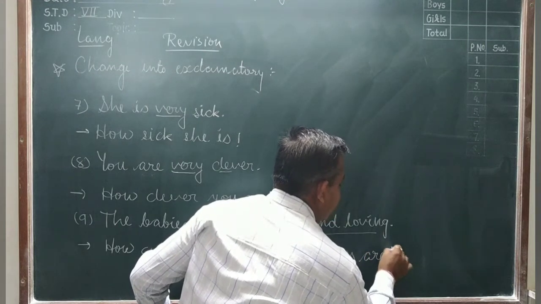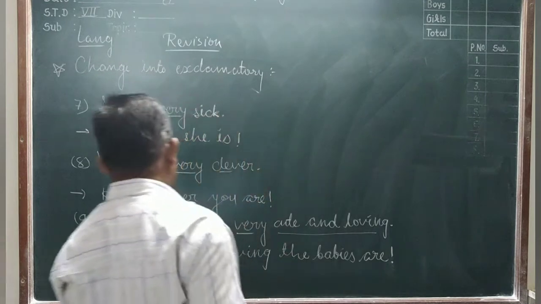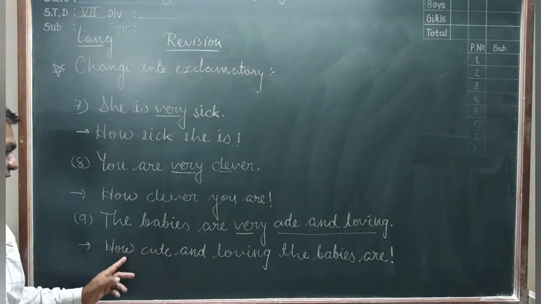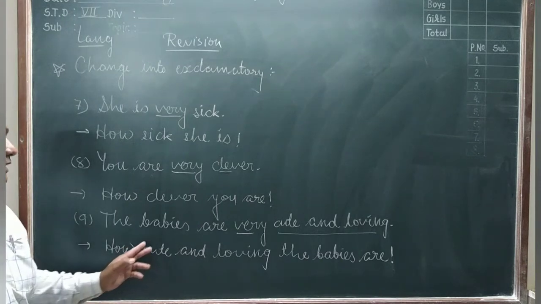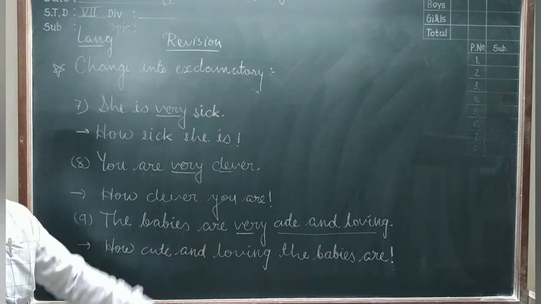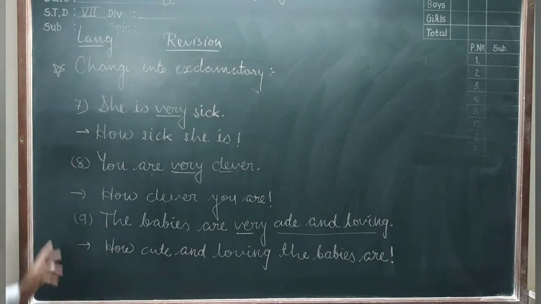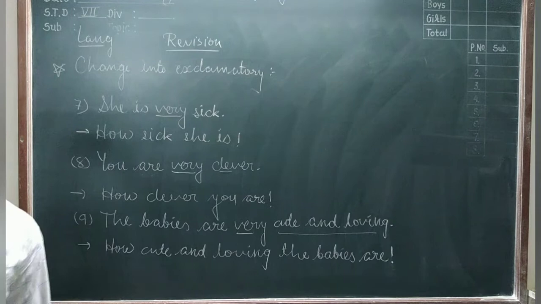And at last you keep that exclamation mark. Friends, you understand here that when the sentence is plural, you make the exclamation sentence in that plural. Now you write the sentences 6, 7, 8, 9. Write in your notebook first.